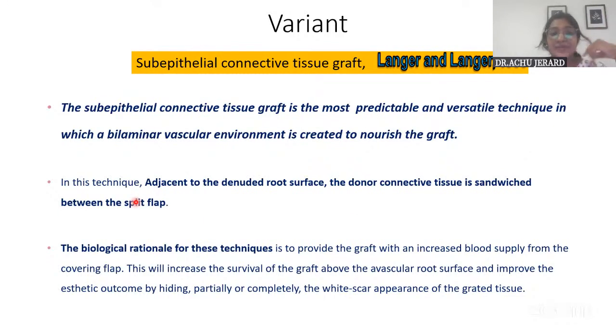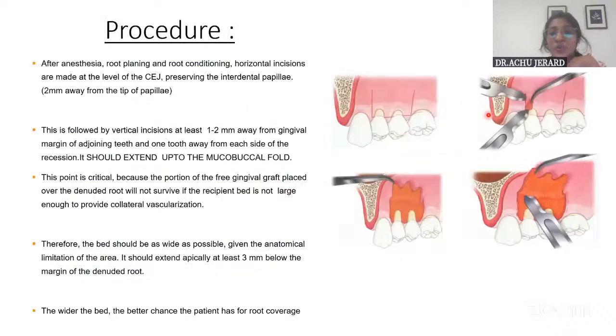The procedure I'll show with pictures, which I've taken from the Sato textbook to give you a better idea. Here these are the areas of recession. Horizontal incisions are first made at the CEJ level, in such a way that the marginal gingiva of the adjacent tooth is preserved, and the interdental papilla is also preserved.